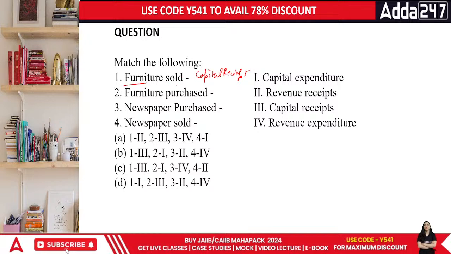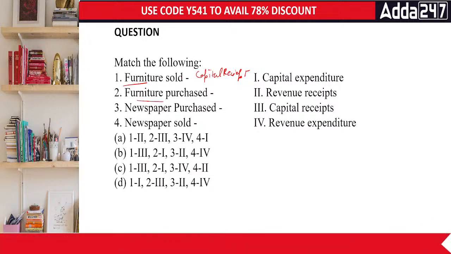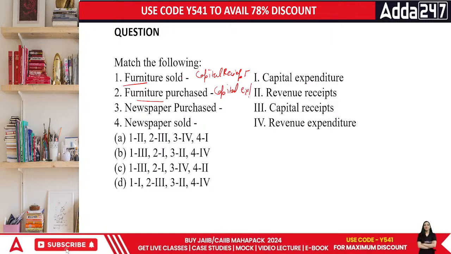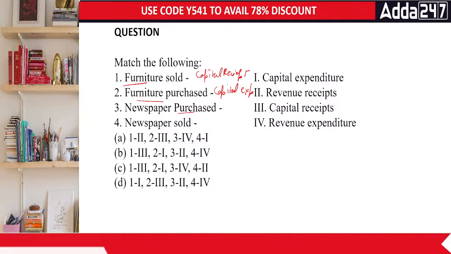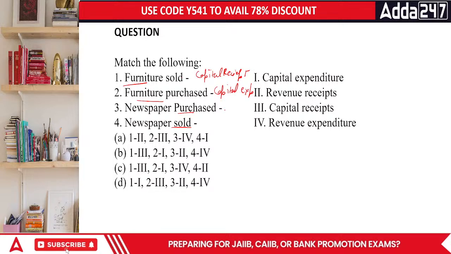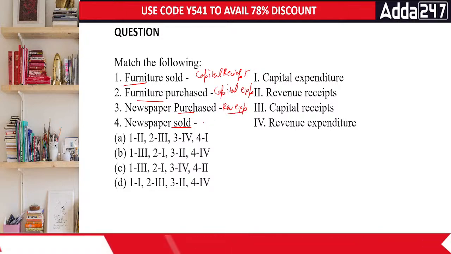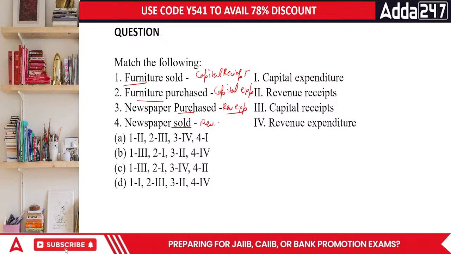When you sell, you get money. And when you buy furniture, you lose money. It's a capital expenditure. Done. Then the next part is your newspaper purchase and newspaper sold. Newspaper purchase, when you purchase a newspaper, it's a revenue expenditure. And when you sell a newspaper, it's a revenue income.